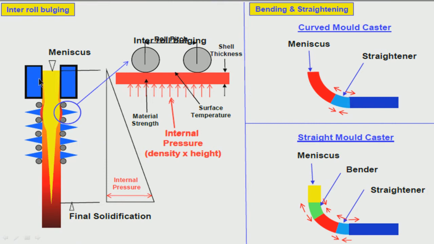So, the heat which is inside the liquid is taken away in this horizontal direction. We are assuming that there is not much heat flow in the vertical direction, because why? Because we have a slag here and on top of that you have powder. So, we are assuming that heat flow is taking place only in the horizontal direction. So, that is why the solid shell is increasing in thickness as you are coming down.